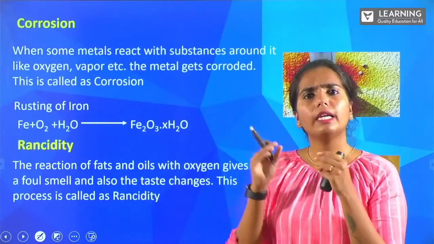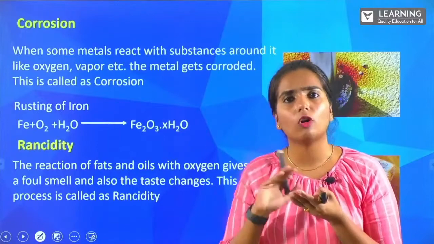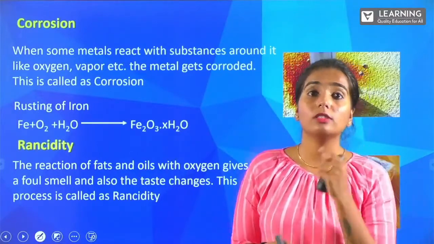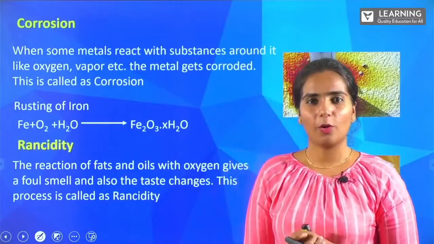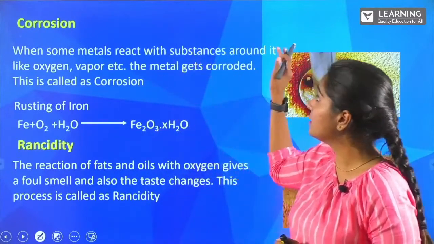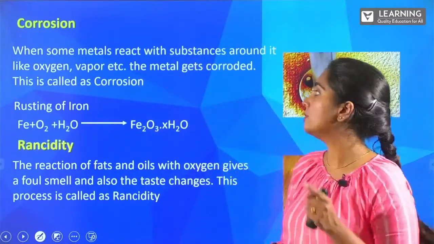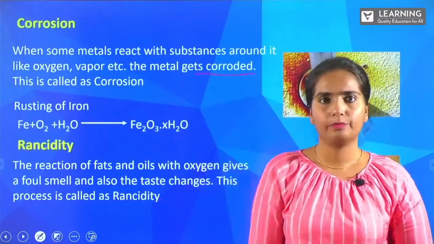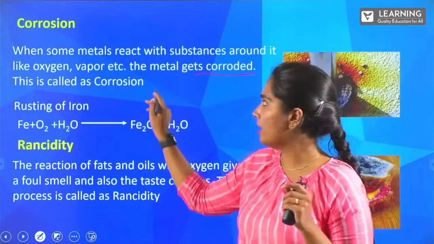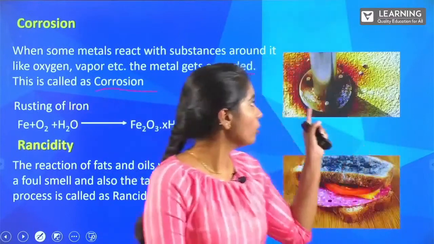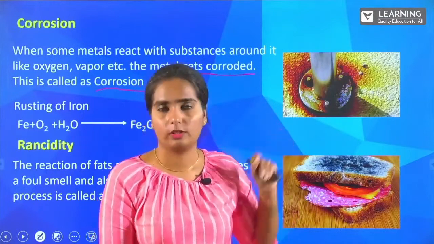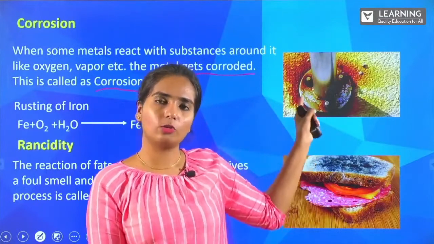And it might be in a solid form which is already stuck to the material, or in a powder form. That process is called corrosion. So what is corrosion? When some metals react with substances like oxygen, vapor, etc., the metals get corroded. Okay, and this is called corrosion. This is one of the images for corrosion, how exactly it happens, how exactly it looks.